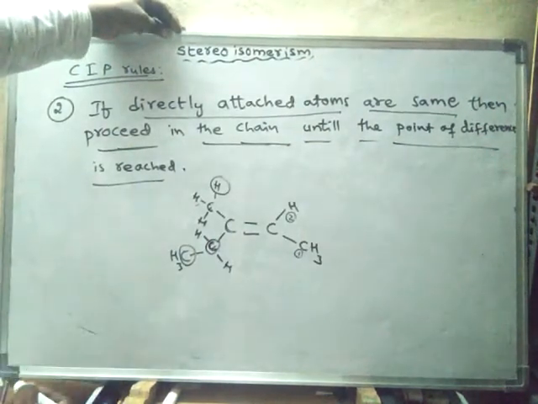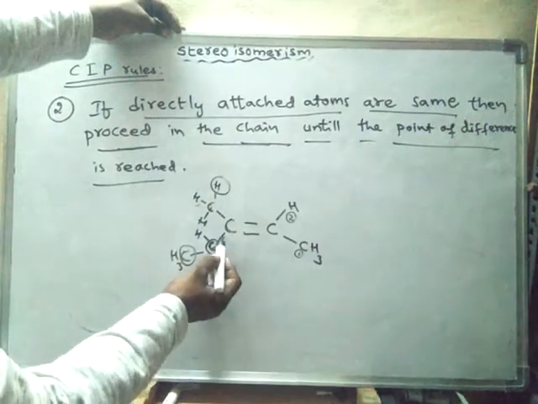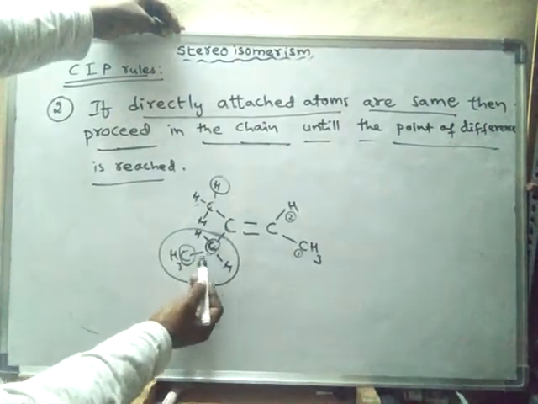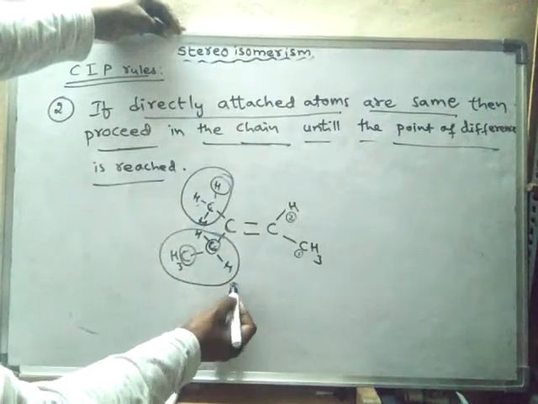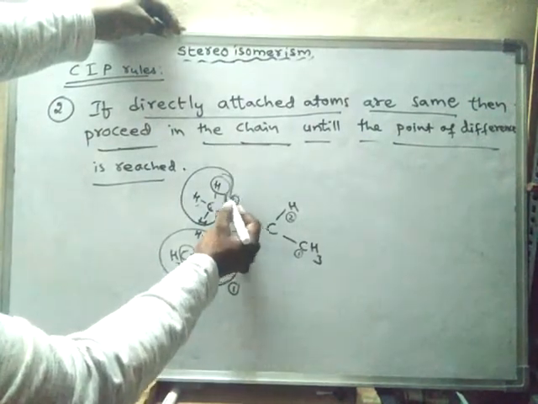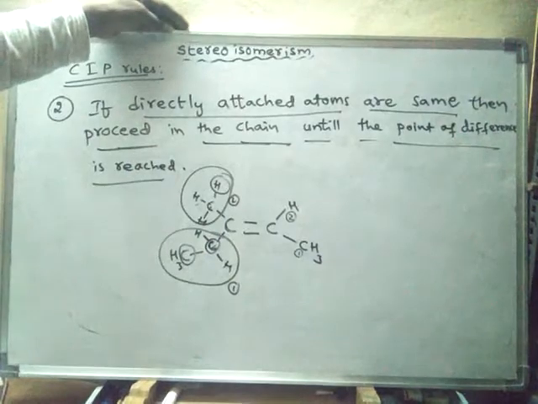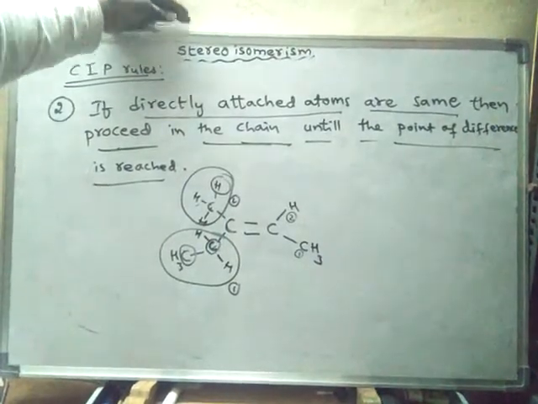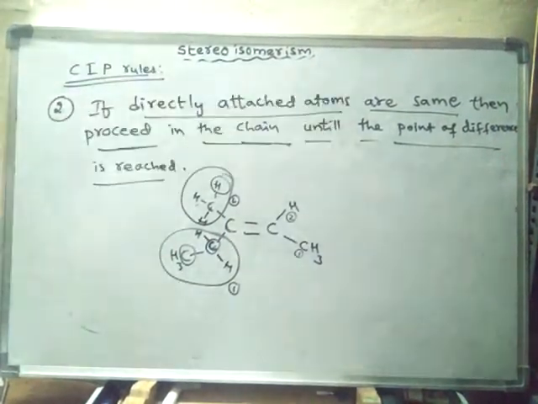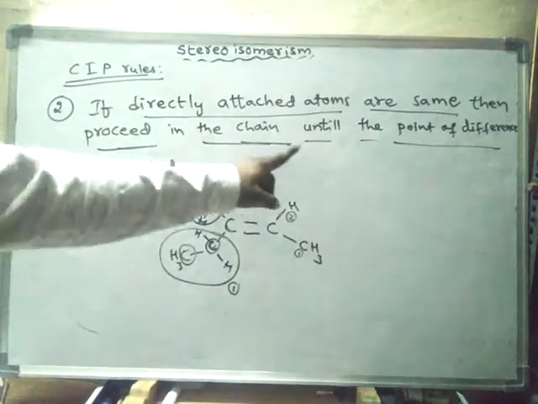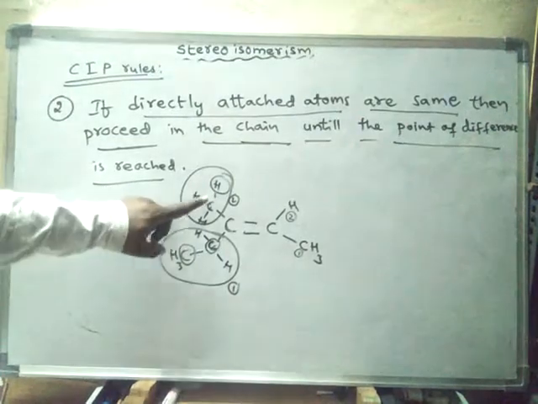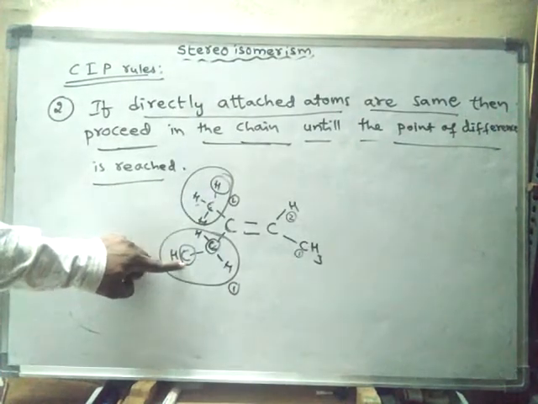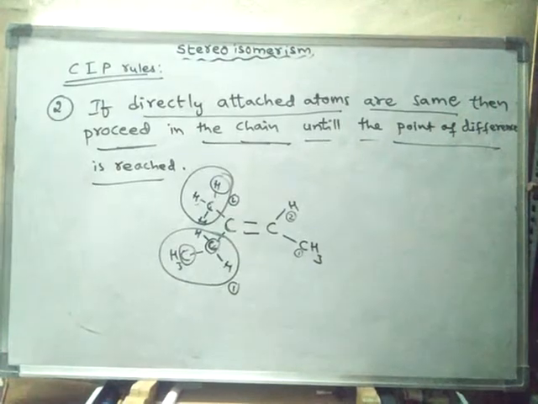So then we have to give numbering. This group has a higher atomic number when compared to this group, so this group is given priority 1 and this group is given priority 2. Like this, if directly attached atoms are the same, then proceed in the chain until the point of difference is reached. After reaching the point of difference, we give the priority order.